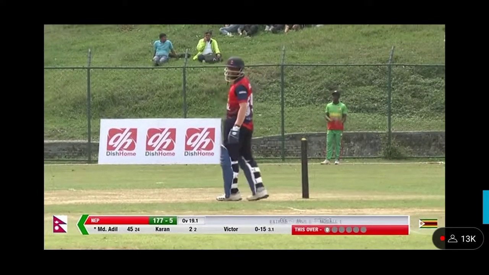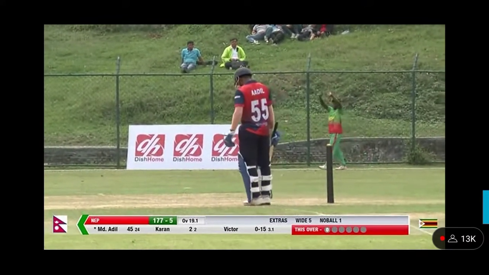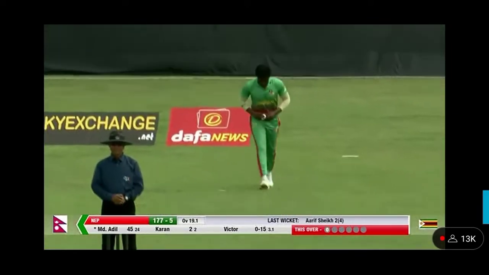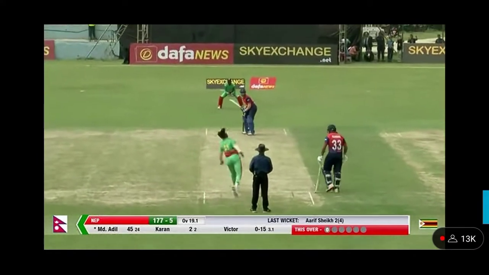So 5 more deliveries, and let's see where Nepal can finish it. Like another 10 to 15 runs. In T20, you can expect like 15 in 1 over, if the batter has been hitting hard.